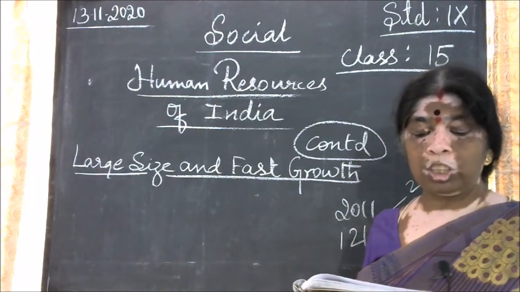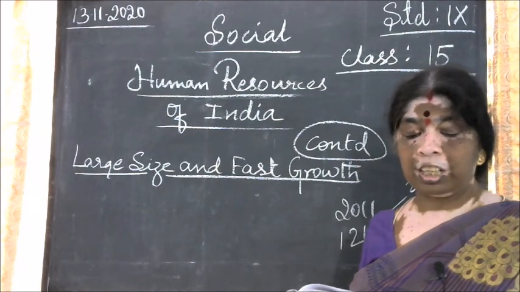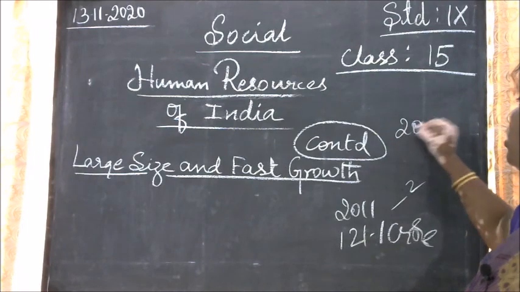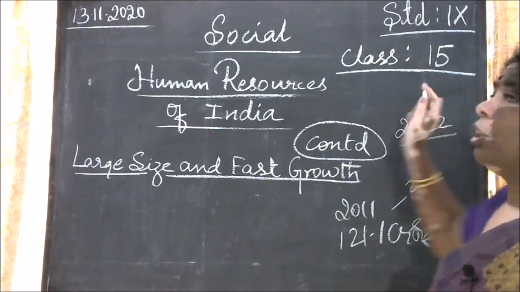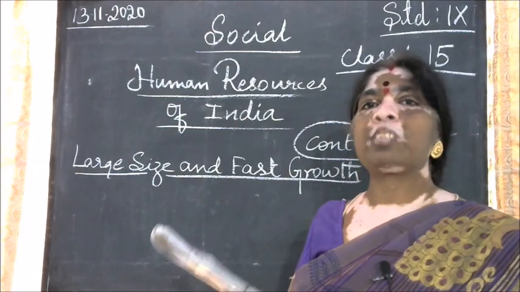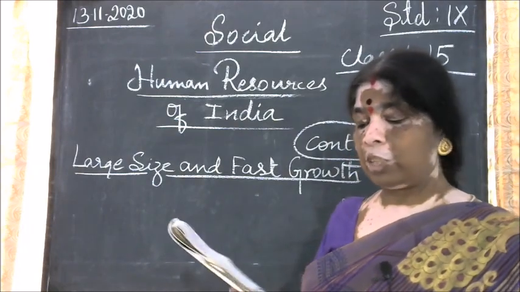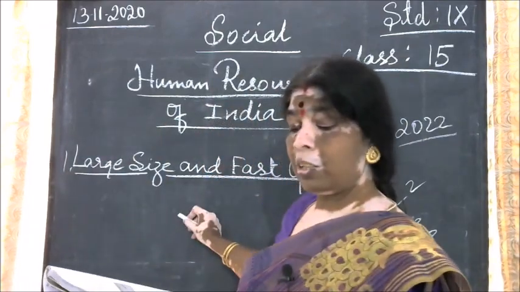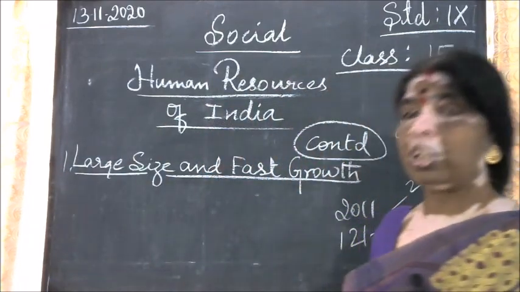By 2022, India will be the most populous country in the world. They have already told that by 2022, India will become the first most populous country in the world. So next we'll go to the next point. This is the first revision in this lesson. The next revision is the second stage of demographic transition.